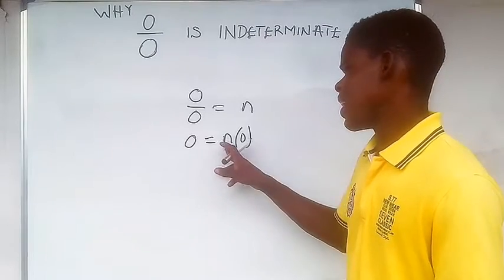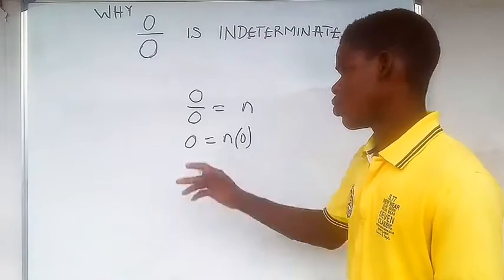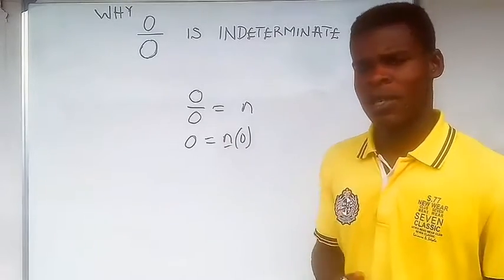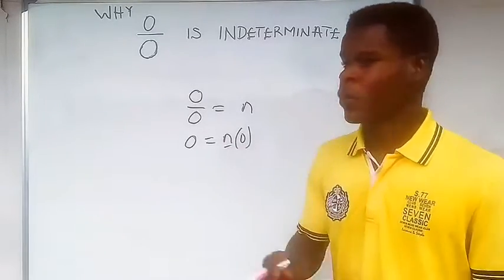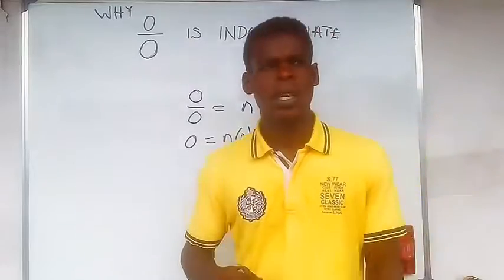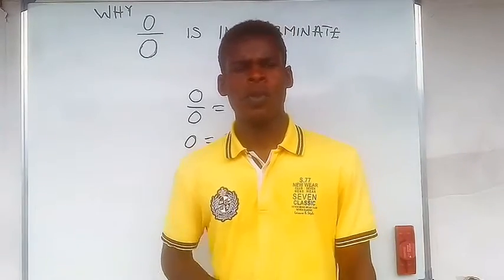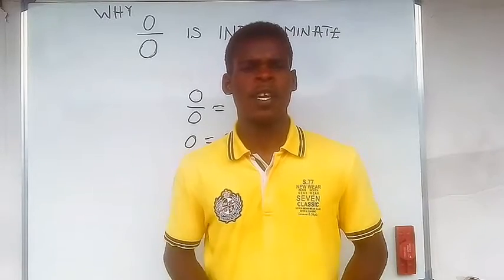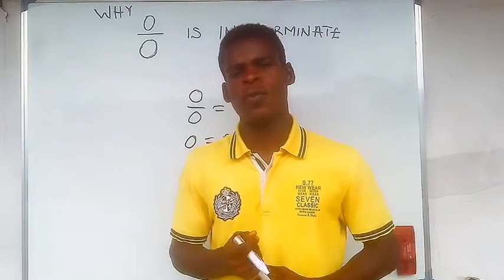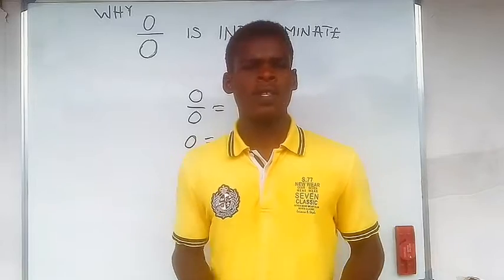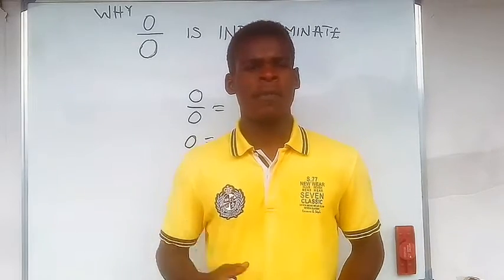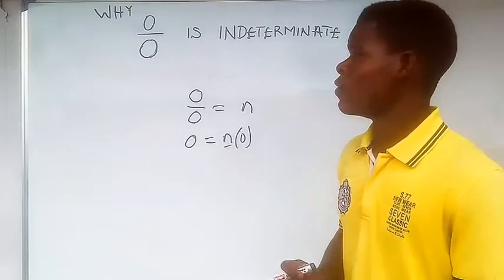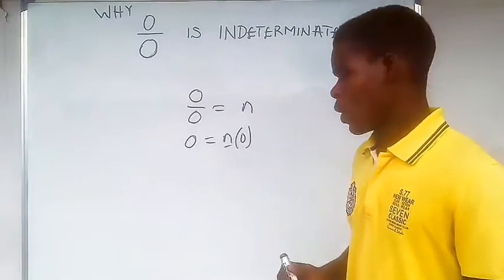So, because of that, n is indeterminate. 0 over 0 should be equal to n. So, since n cannot be determined, then 0 over 0 is not determined. Now, what do you mean when you say something is indeterminate? That is to say we don't have a specific value or a precise value for the fraction. This could be so because of the different results that we have at the end of this division, 0 over 0.